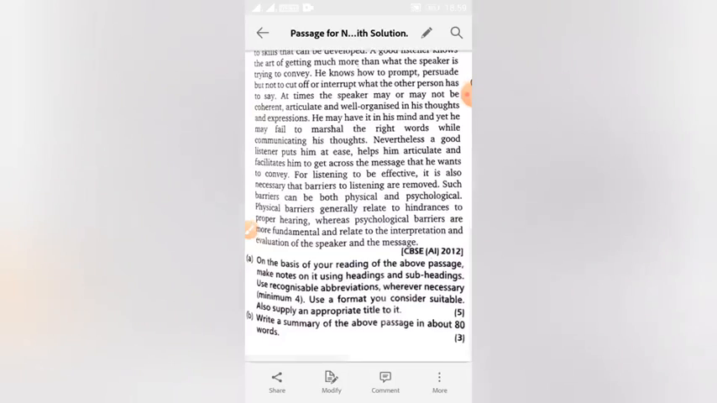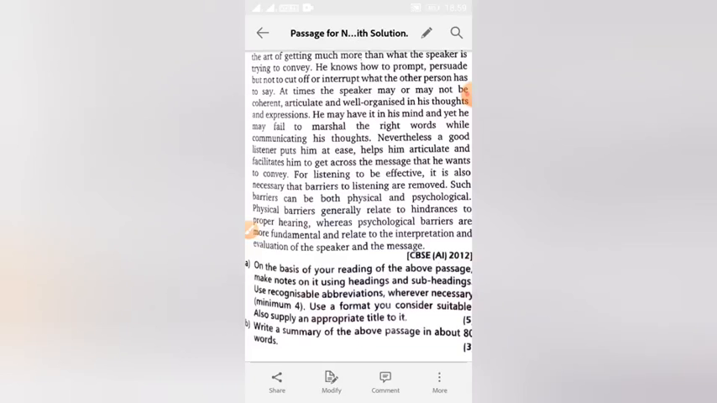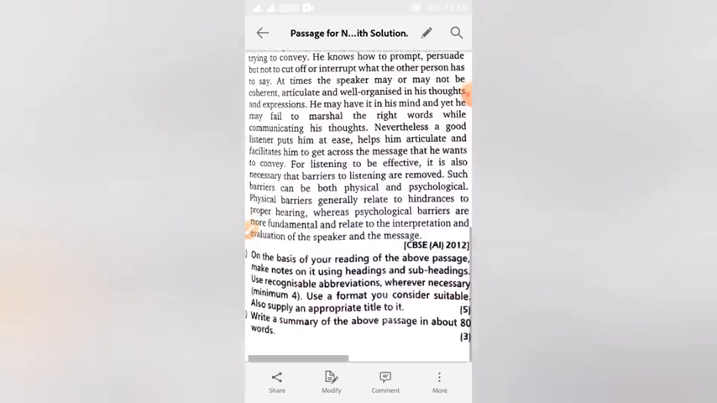At times, the speaker may or may not be coherent, articulate, and well organized in his thoughts and expressions. He may have it in his mind and yet he may fail to marshal the right words while communicating his thoughts. Nevertheless, a good listener puts him at ease, helps him articulate, and facilitates him to get across the message that he wants to convey.